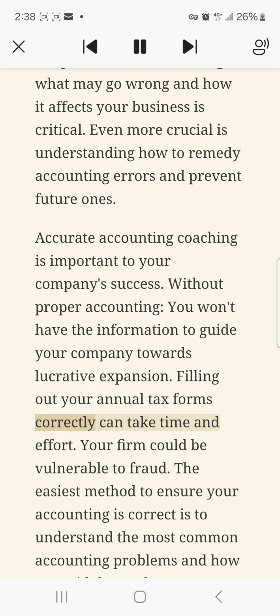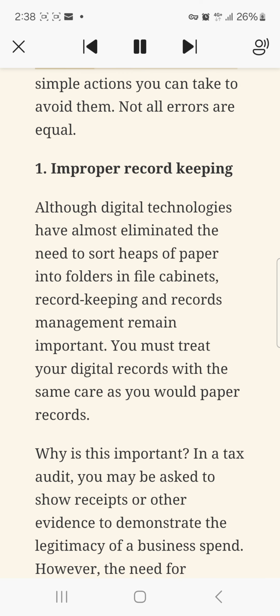Filling out your annual tax forms correctly can take time and effort. Your firm could be vulnerable to fraud. The easiest method to ensure your accounting is correct is to understand the most common accounting problems and how to avoid them. There are some common errors, as well as the simple actions you can take to avoid them. Not all errors are equal.